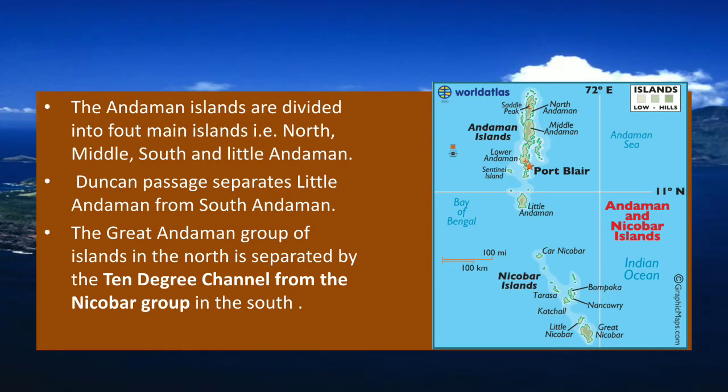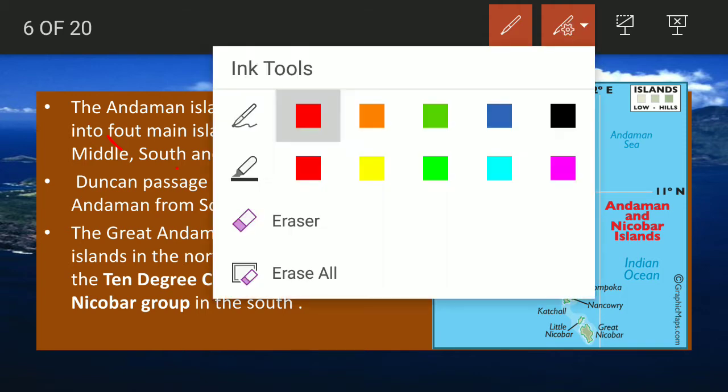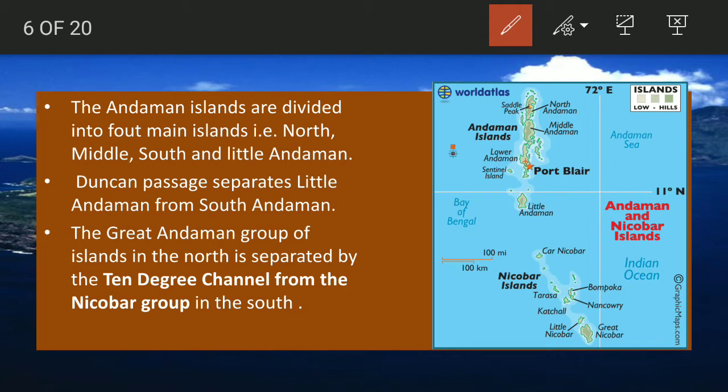The Andaman Islands are divided into four main parts: North Andaman, Middle Andaman, South Andaman and Little Andaman. You can see in the map, the topmost part is North Andaman, then the Middle Andaman, then here is the South Andaman, and this separated area is Little Andaman. Got it? And Port Blair, that is the capital of the Andaman and Nicobar Islands, is situated in South Andaman. Please do remember this one. And the Saddle Peak is here in North Andaman. Getting me? And Saddle Peak is the highest peak of the Andaman and Nicobar Islands. So it is an important thing. Please note it down. Clear?